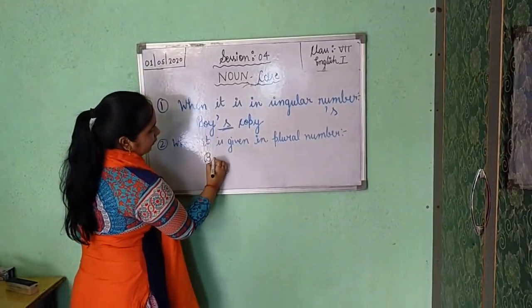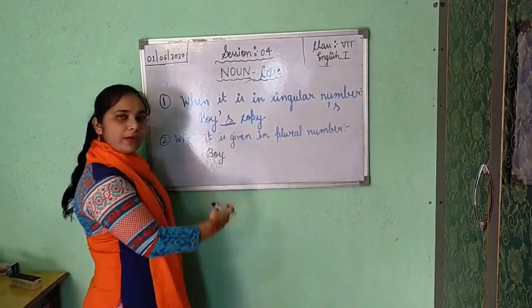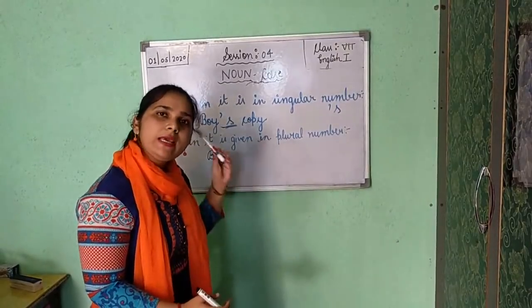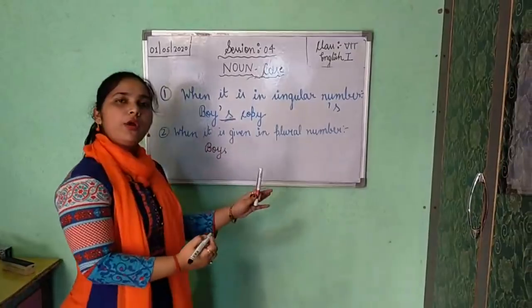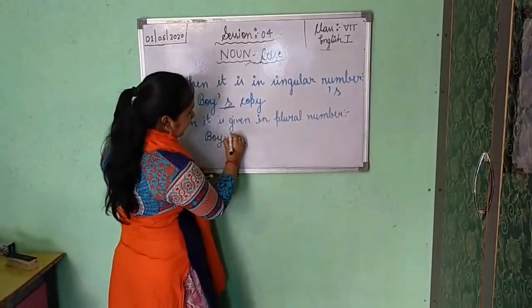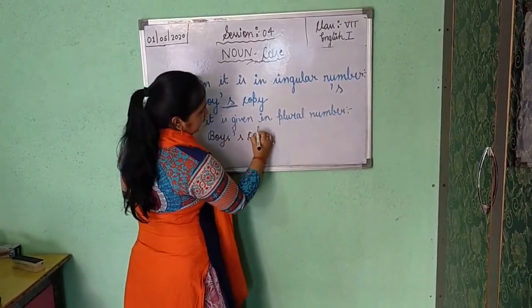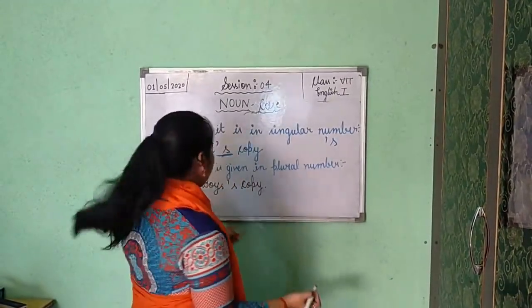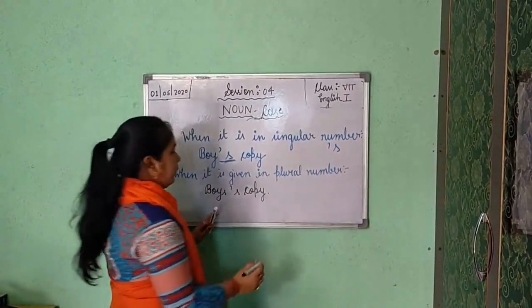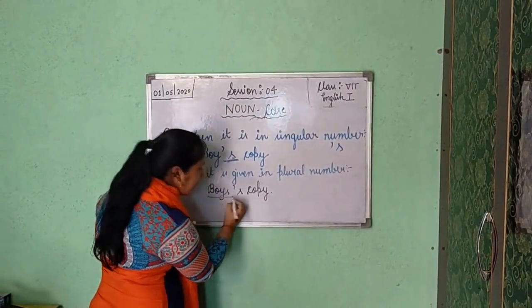Now for making the plural of boy, we add only s. It is boys. Boys is your plural number. So if you write boys's copy, it is totally wrong, because boys is already in plural number.